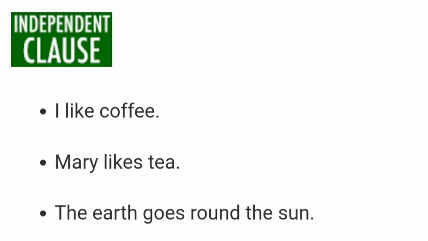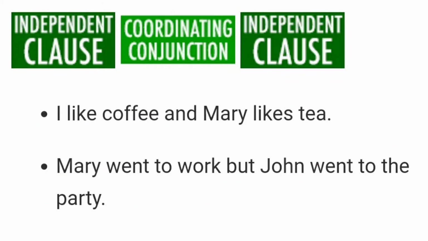So in the end, let's take a recap of all types of sentences. The first one is the simple sentence. The formation of a simple sentence is that it has only 1 independent clause. The examples are these: I like coffee, Mary likes tea, the earth goes round the sun, etc. The structure of a compound sentence is 1 independent clause connected with a coordinating conjunction, and then again an independent clause. Examples are here: I like coffee and Mary likes tea. Mary went to work but John went to the party.